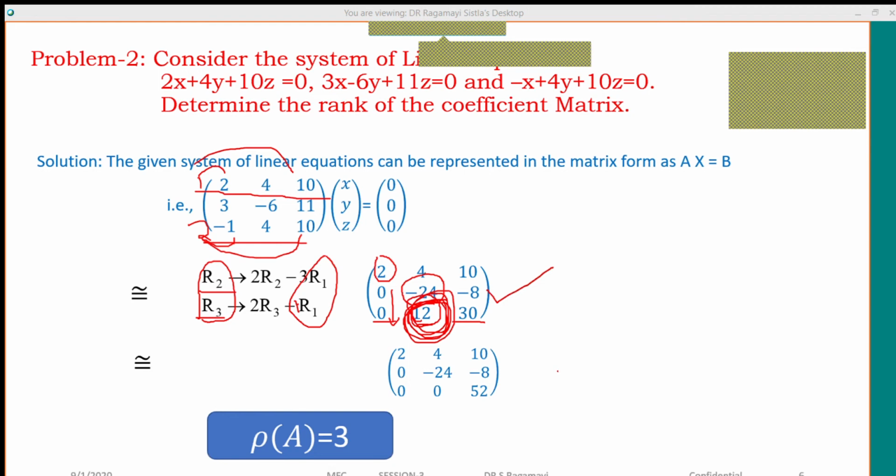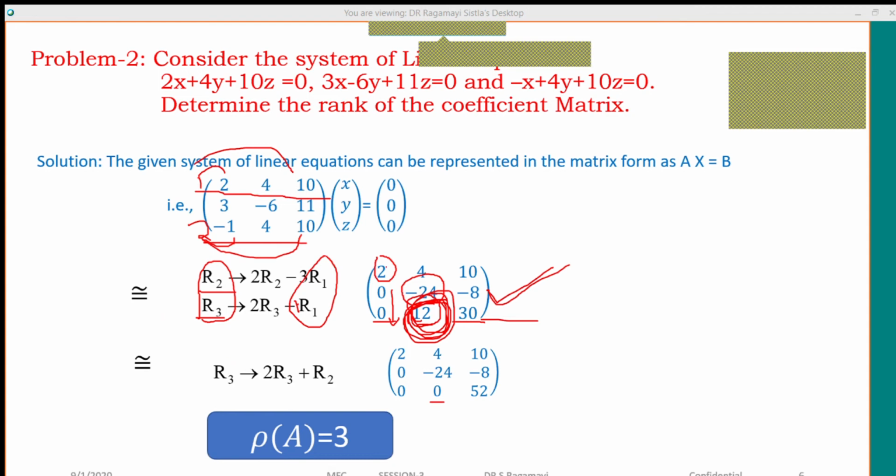Post it in the chat box. What is the required row transformation? I want to make this element 0. The 12 element should be 0. What is the key row here? The key row is R2. Which elements do I want to change? The elements in R3. So please tell me what is the row operation required. Very good response from you guys.